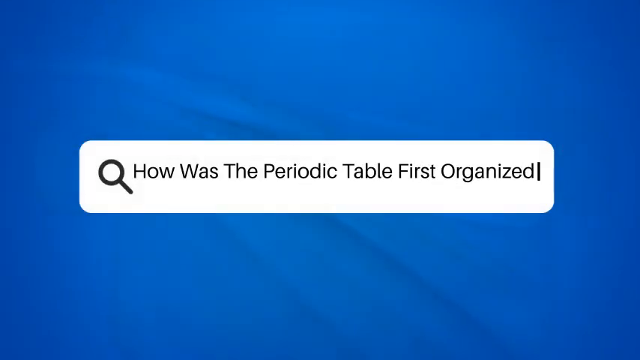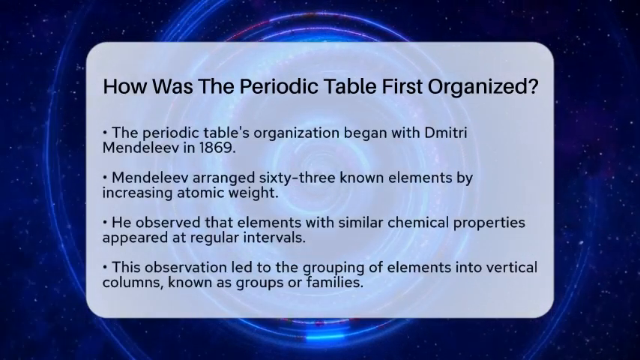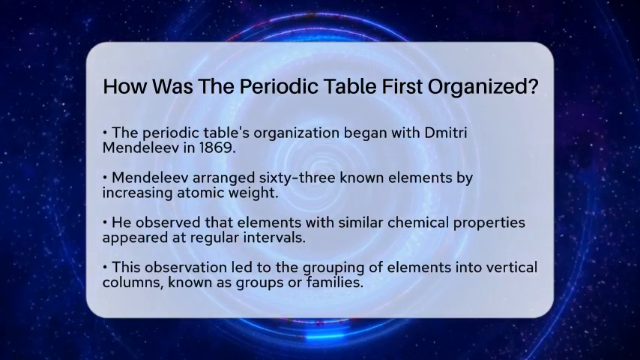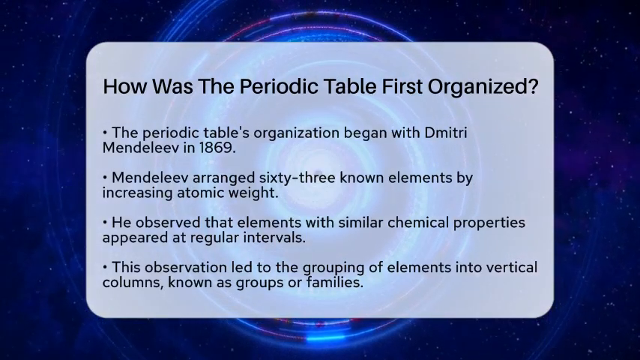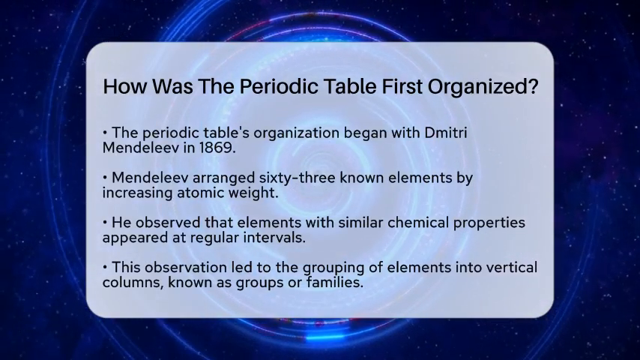How was the periodic table first organized? Have you ever wondered how scientists first arranged the elements we see in the periodic table? This fascinating journey began with Dmitri Mendeleev, a Russian chemist, in the year 1869.